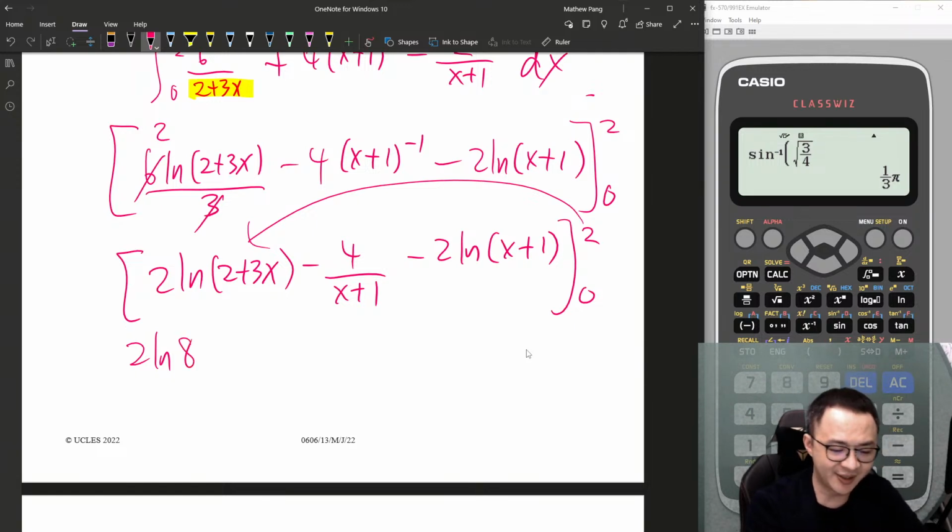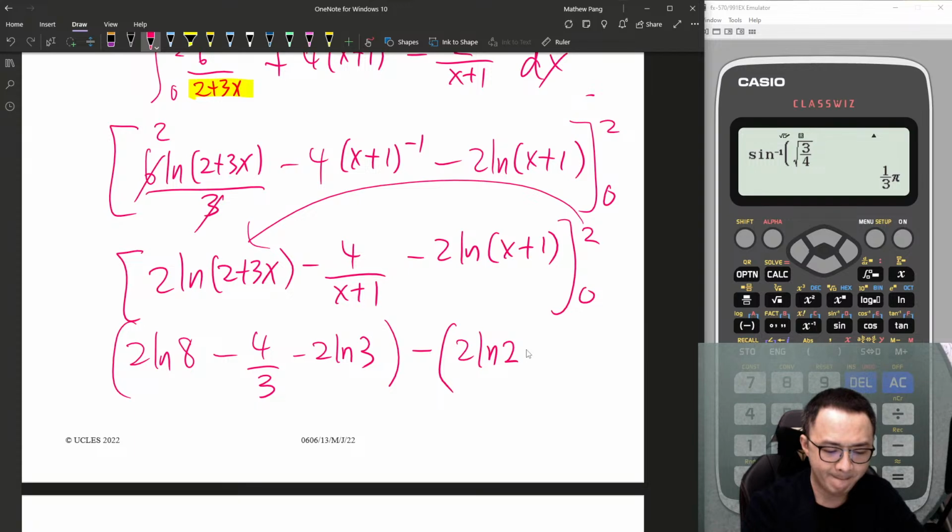Okay, this is 2 ln 8, minus 4 over 3, then minus 2 ln 3. Sub the 0 into here. 2 ln 2 minus 4. And then ln 1 is 0, so the whole thing is 0. So yeah, the last term is 0.